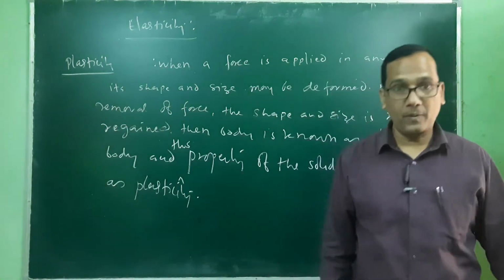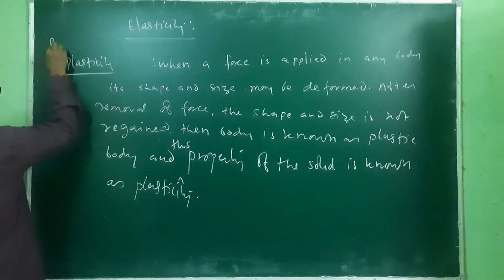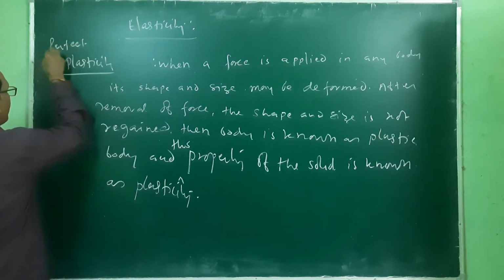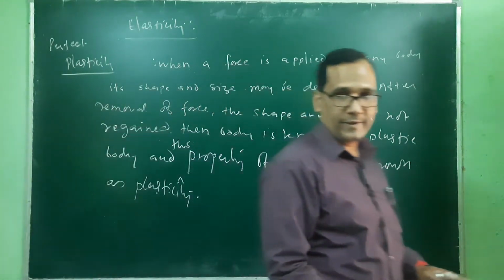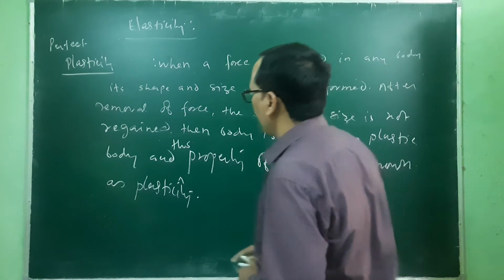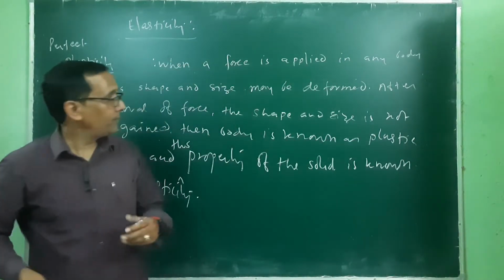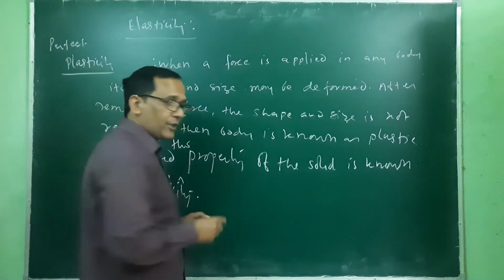Now the perfect plasticity. The fourth term: elasticity, perfect elasticity, plasticity, and perfect plasticity. So when a force is applied on a body, and the shape and size of that body is deformed, and after removal of this force, even there is no tendency